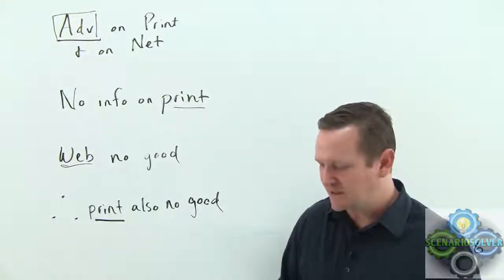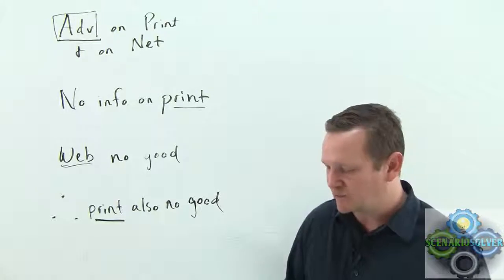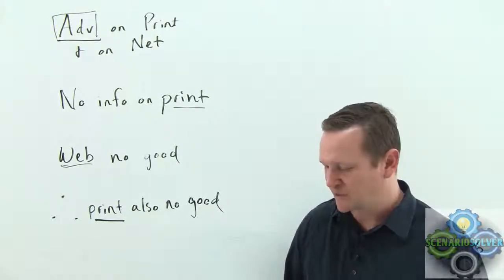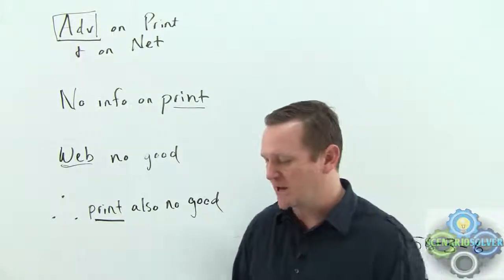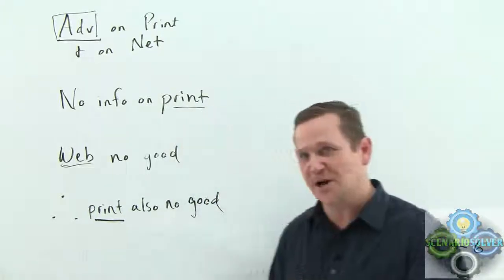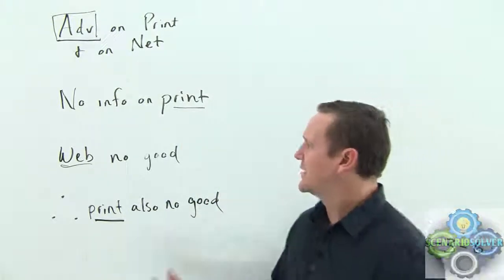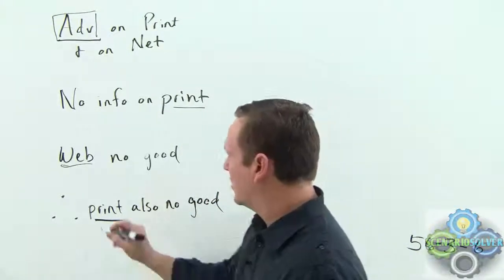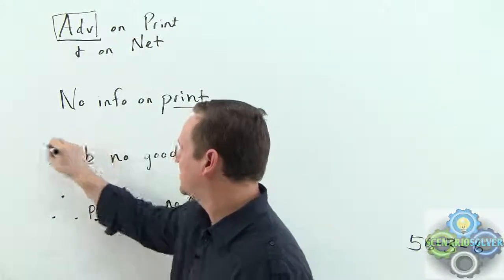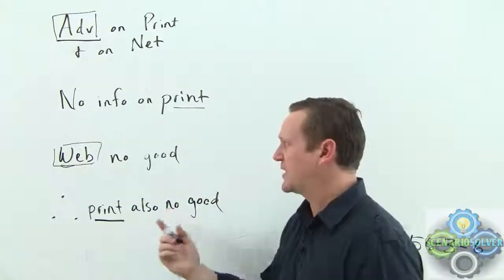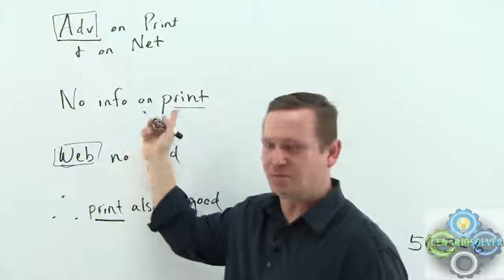If we look at D, uses a case in which direct evidence is available to draw a conclusion about an analogous case. We can stop right there. We have direct evidence, the information about the web, and something analogous, that's the print.